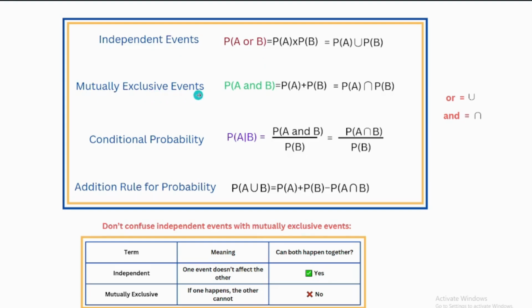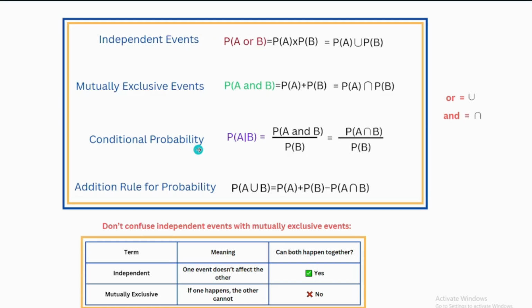For mutually exclusive events, the probability of A or B, which means union, equals probability of A plus probability of B.